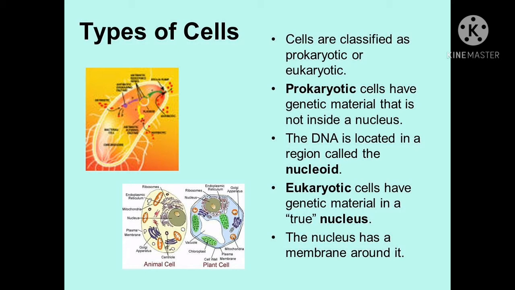So it is a primitive type of nucleus, and that's why the name prokaryotic cell is given. What about eukaryotic cell? Eu stands for true, karyote again nucleus. So a true type of nucleus is present. Eukaryotic cells have genetic material in a true nucleus. The nucleus has a membrane around it.